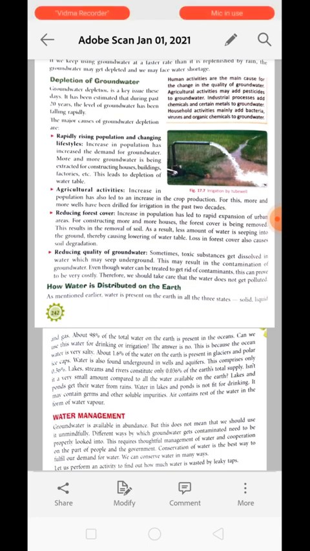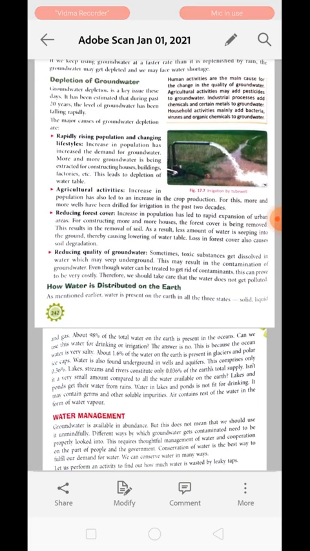Okay, depletion of groundwater is the next topic. Groundwater depletion means what? When the water is lacking even from under the ground. The groundwater or water table inside the ground has reduced. Groundwater depletion is the key issue these days. It has been estimated that during the past 20 years, the level of groundwater has been falling rapidly. What can be the major causes of depletion of water? You can see it is mentioned over here.